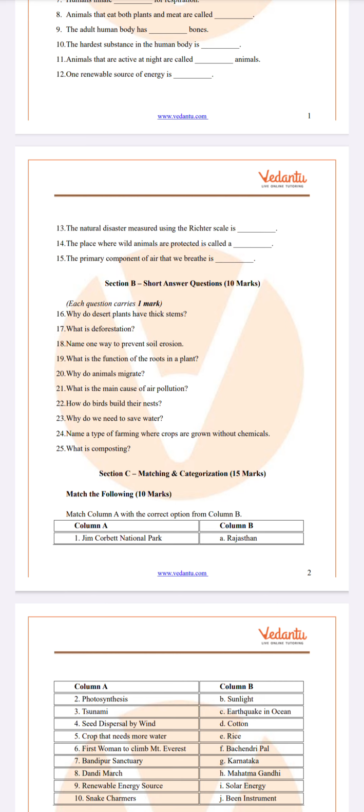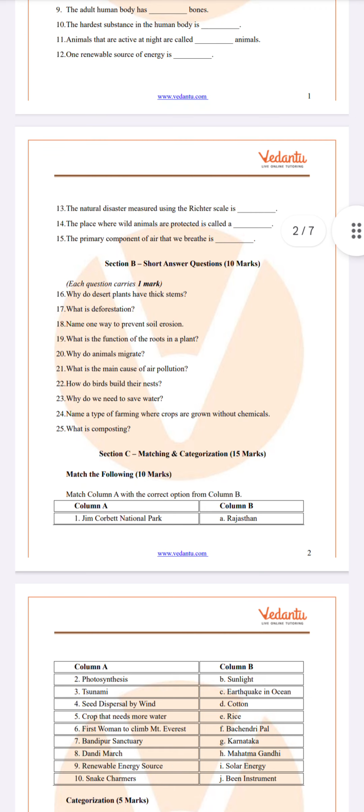Why do animals migrate? Animals migrate to find food, to escape from extreme weather conditions, and also to reproduce. For example, we have seen bird migration, a large flock of birds.